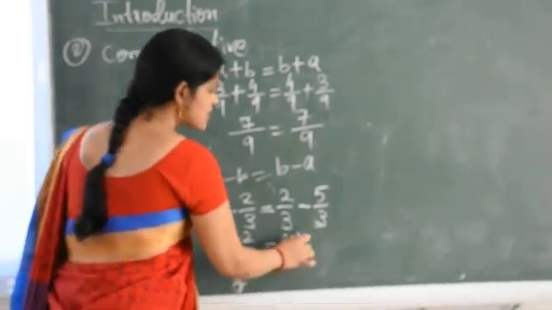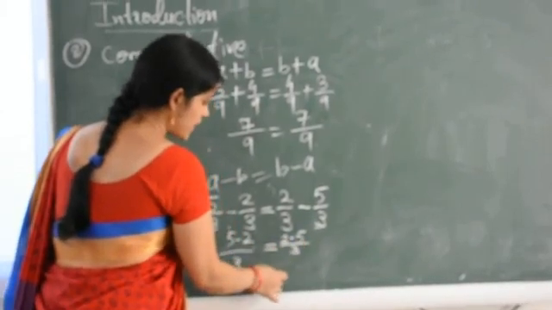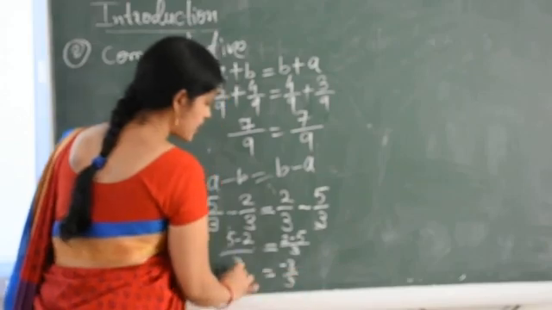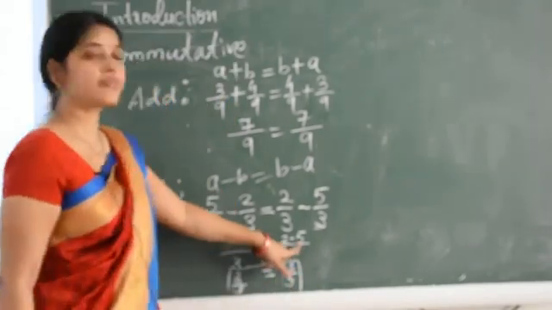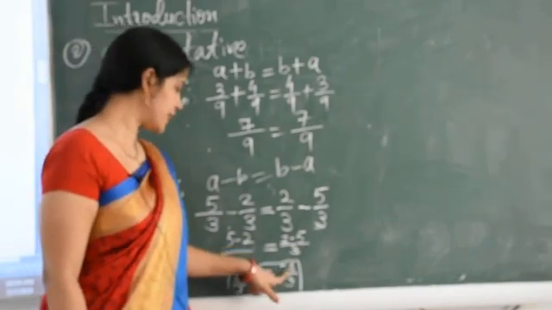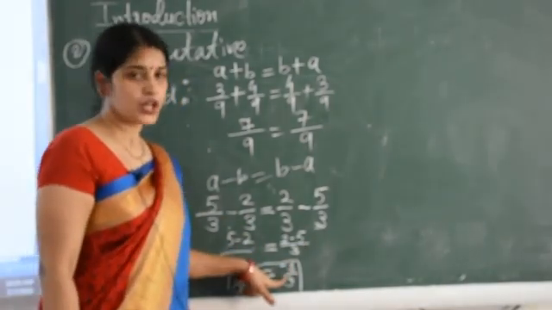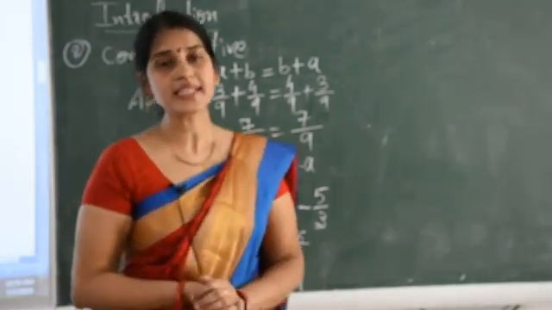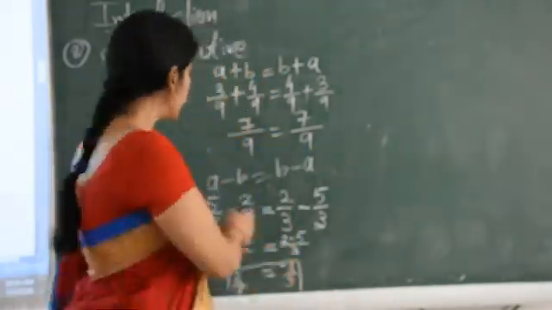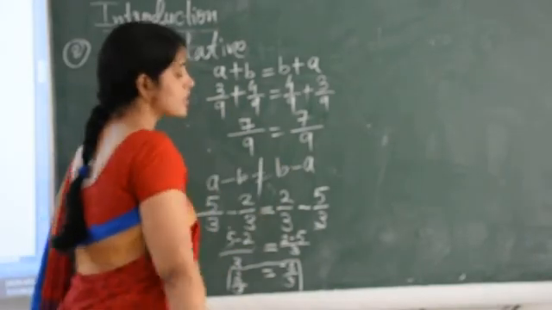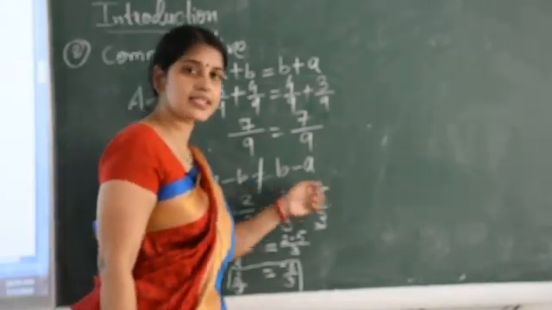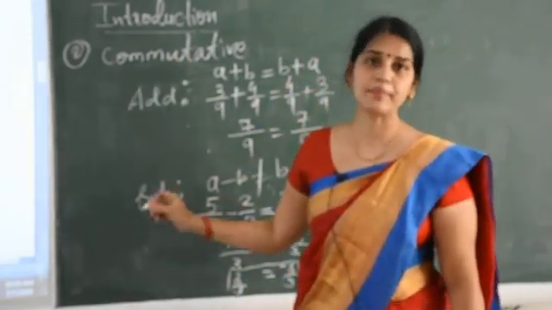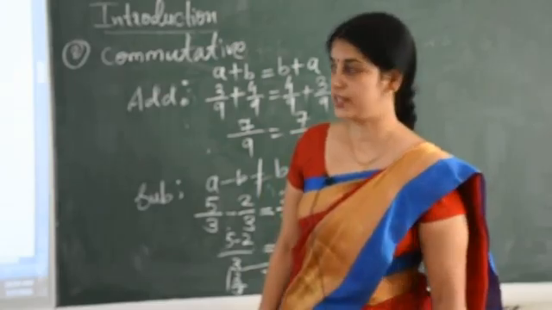Here 2 minus 5 it is minus 3 upon 3. Why minus 3 upon 3? Because 5 is greater, so sign of greater. So are these equal? No, they are not equal because one is positive and one is negative. It means a minus b is not equal b minus a. That means this commutative property is not applicable for subtraction.